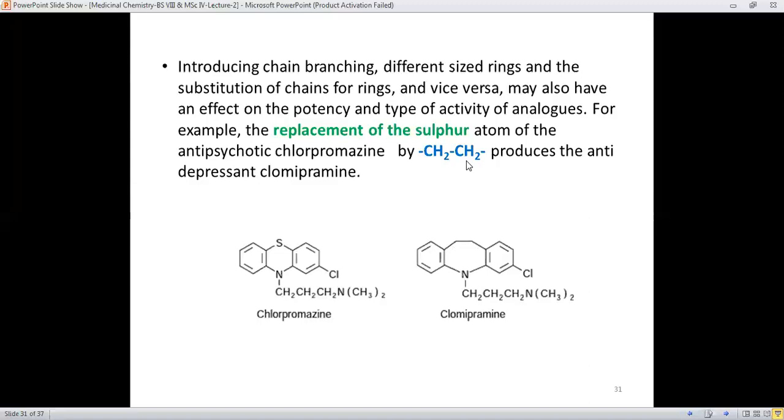Therefore, the action of the drug is going to be changed from antipsychotic to antidepressant, like in clomipramine, imipramine.